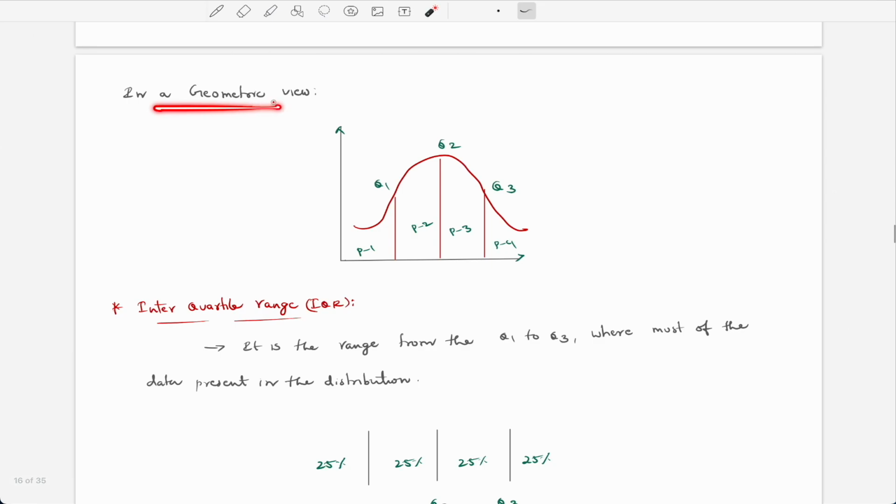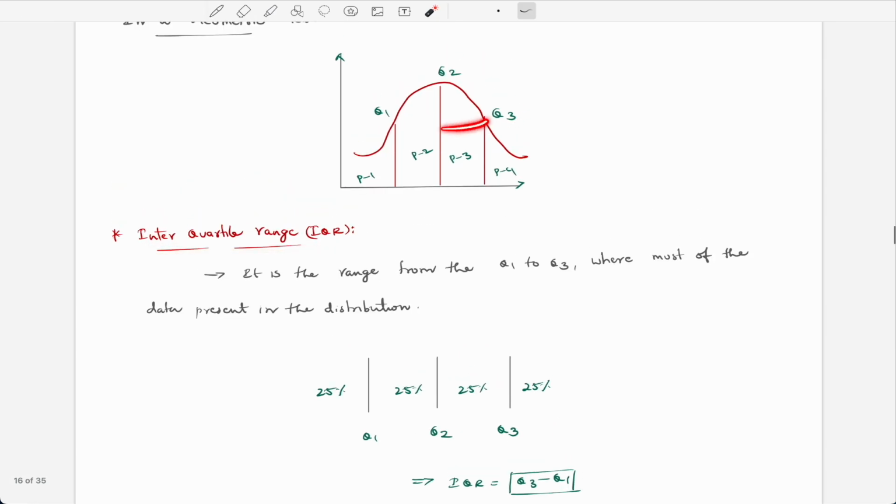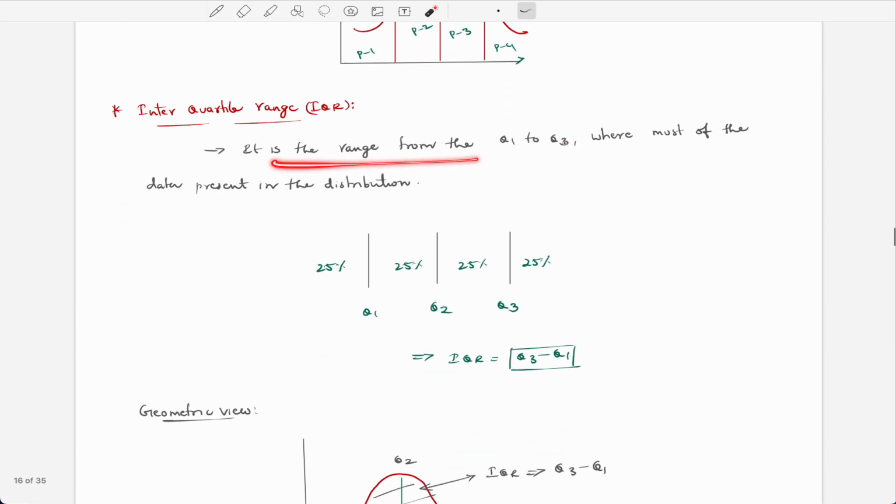In a geometric view, this is a better diagram. We have a distribution over here, and the quartiles divide it into four equal parts, around 25%, 25%, 25%, and 25%, 100% total. In quartiles we also have the interquartile range. So what is the interquartile range? It is the range from Q1 to Q3.